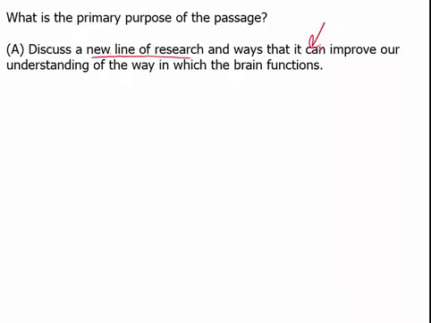And more than that, it's about trying to understand if these researchers were on the right track. The purpose is to say they were, but they need to do more. And so this "ways it can improve our understanding of the way in which the brain functions" totally misses the point that it evaluated research and discussed ways the research could be improved. So A is simply too general, too vague towards the end there.